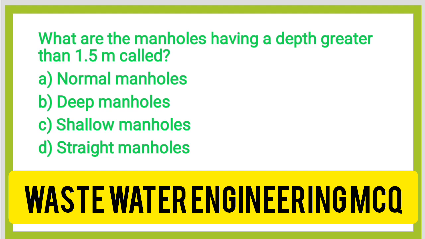Next question, what is a manhole having a depth greater than 1.5 meters called? Option A, normal manhole. Option B, deep manhole. Option C, shallow manhole. Option D, straight manhole.